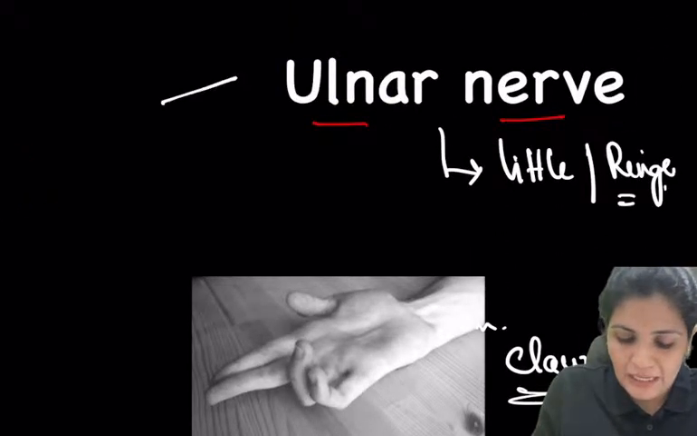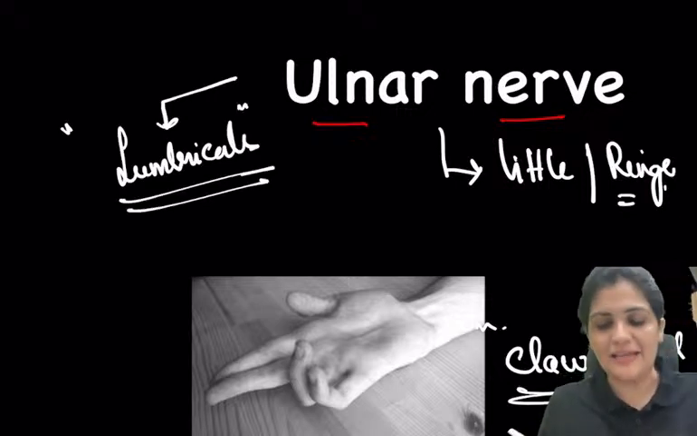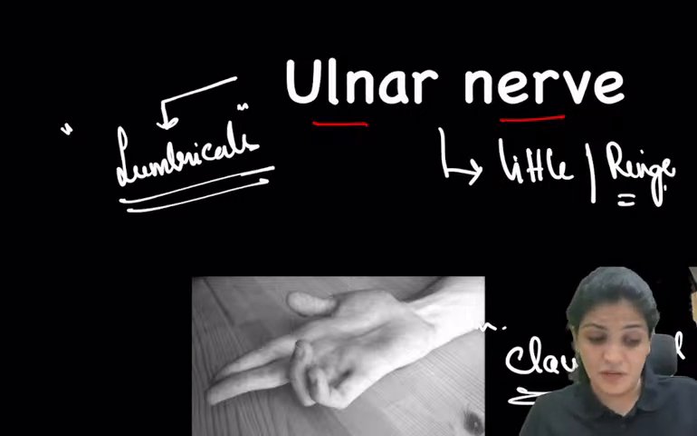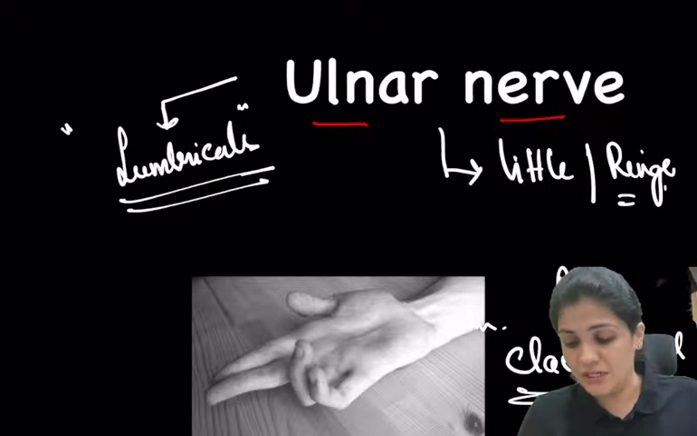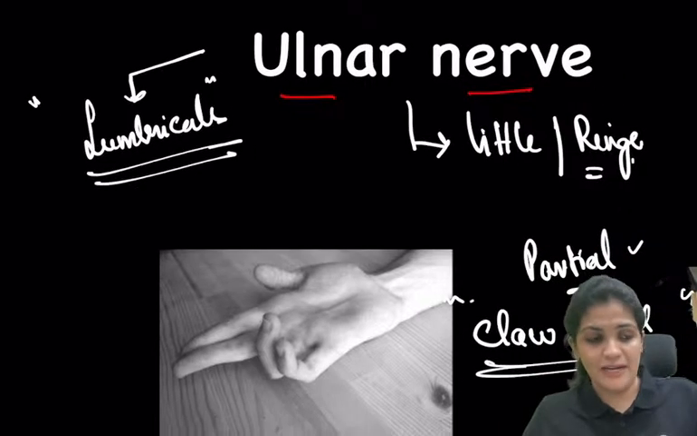I have told you the ulnar nerve supplies what? It supplies the lumbricals, right? So what is the action of the lumbricals? Yes, thanks for correcting me, Bharat. So this is a partial claw hand, correct. So where do you see a complete claw hand then? So complete claw hand is seen in,